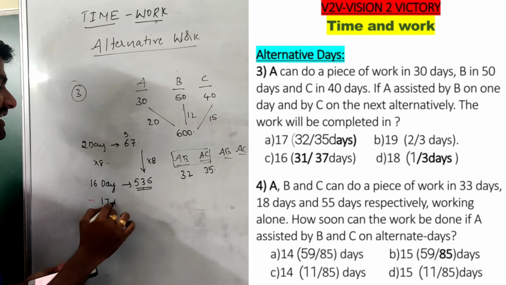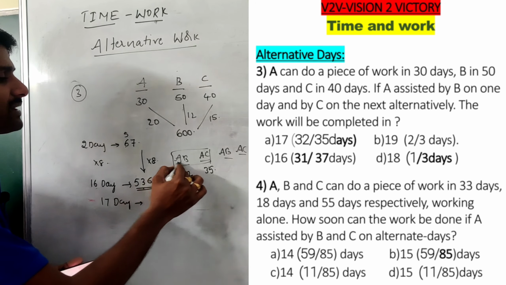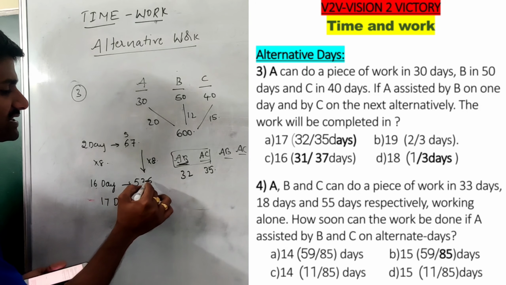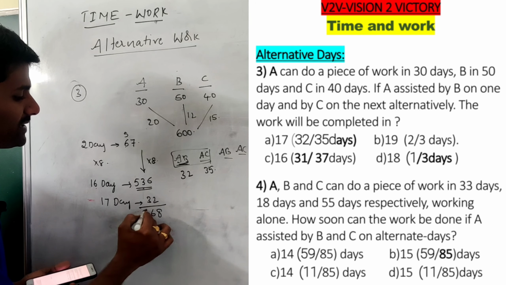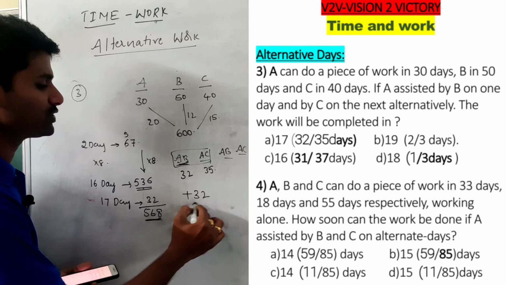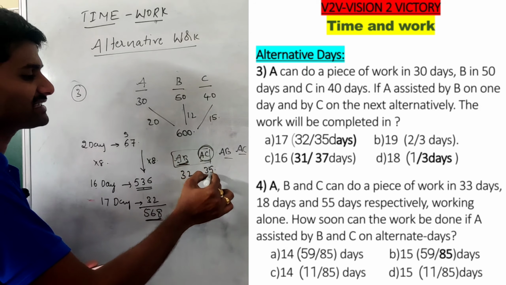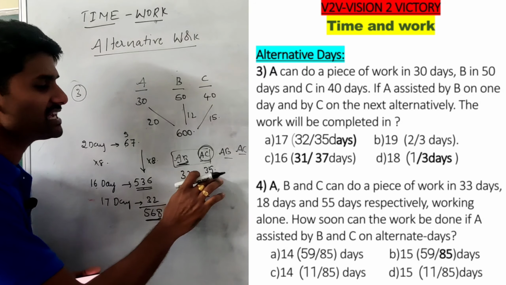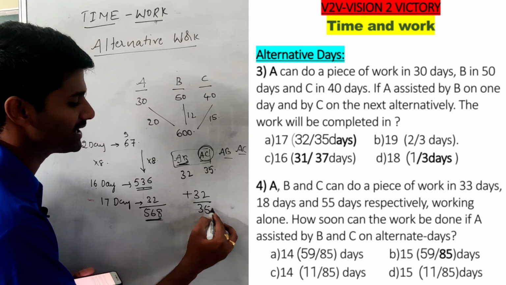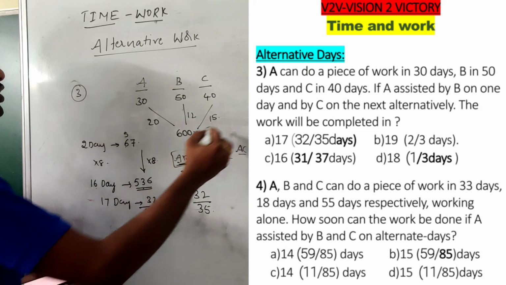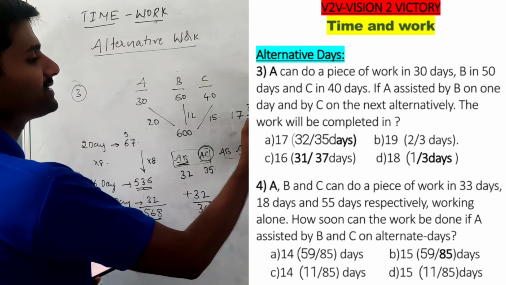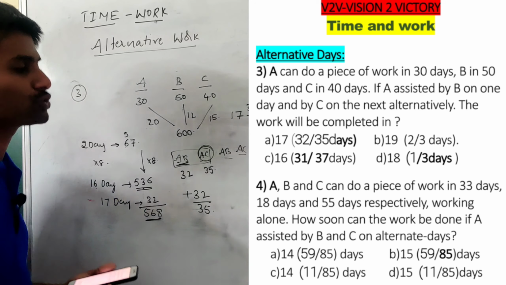Then see, on the 17th day A and B perform together, completing 32 units, which means they have completed 568 units. Then we are left with 32 units, but AC can do 35 units in a day, so the remaining work is completed in less than a day. Less than a day means the value becomes 32 by 35. It means the whole work is completed in 17 32/35 days. So the answer is 17 32/35 days.